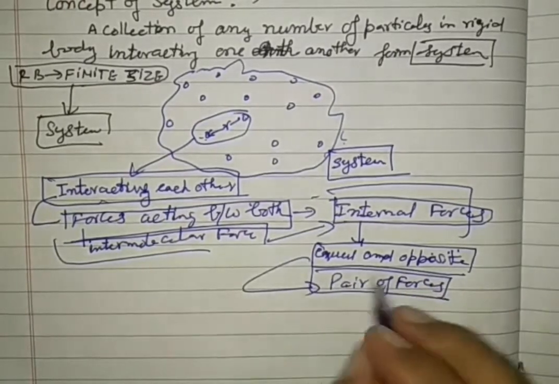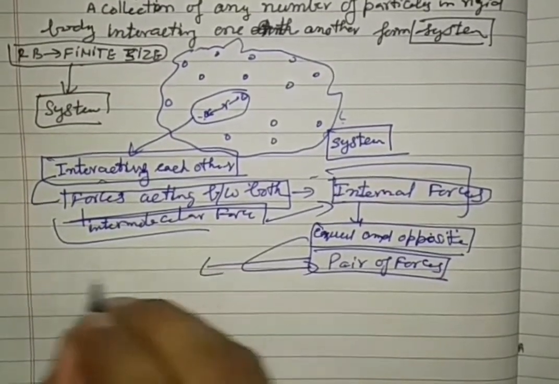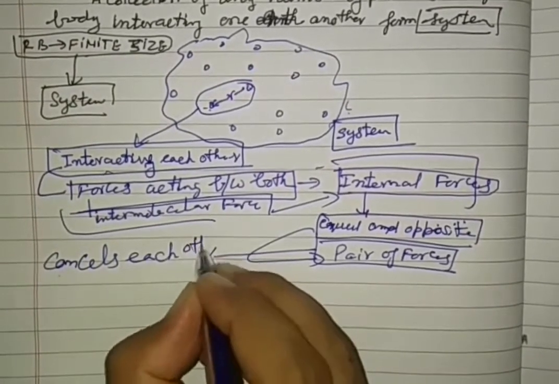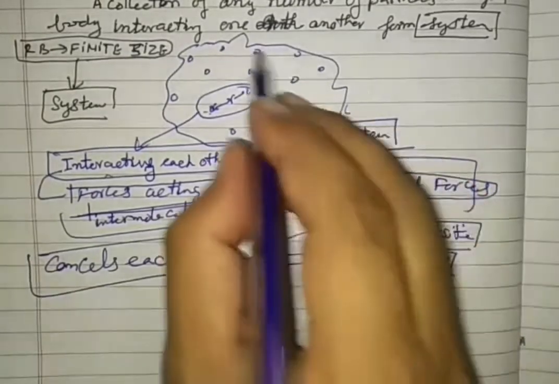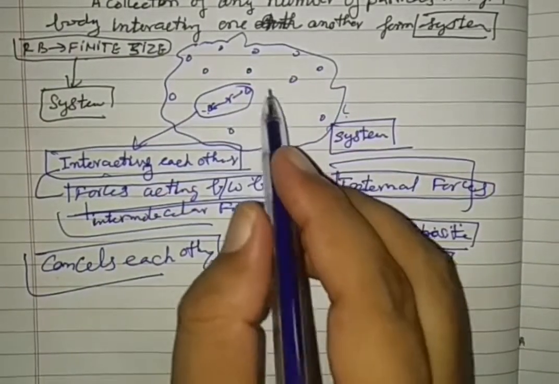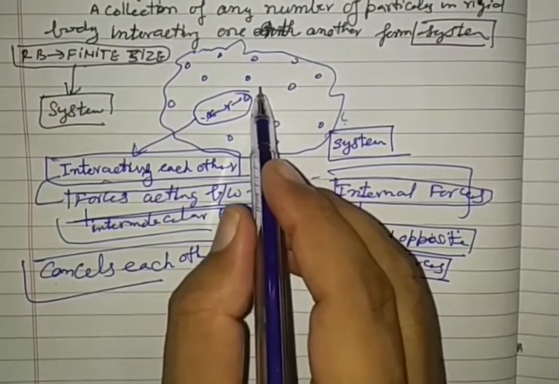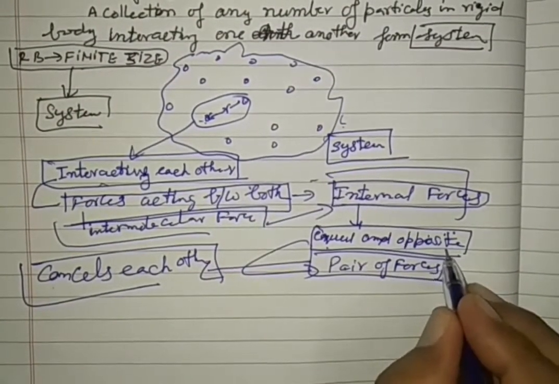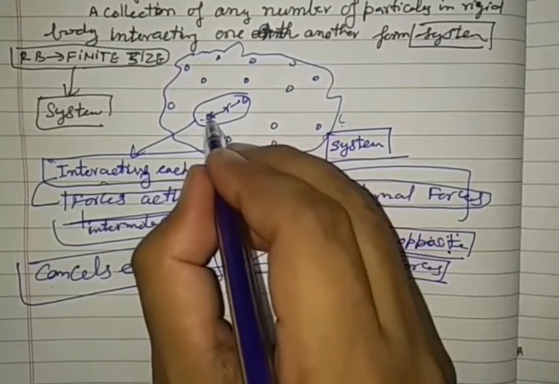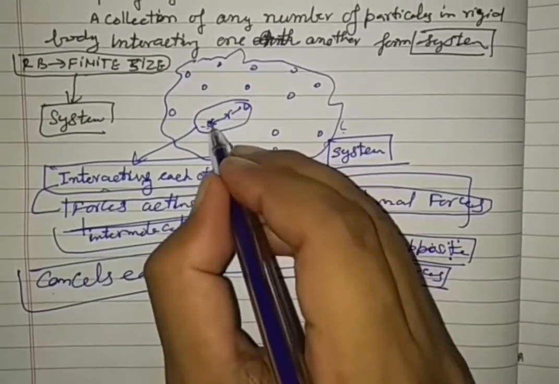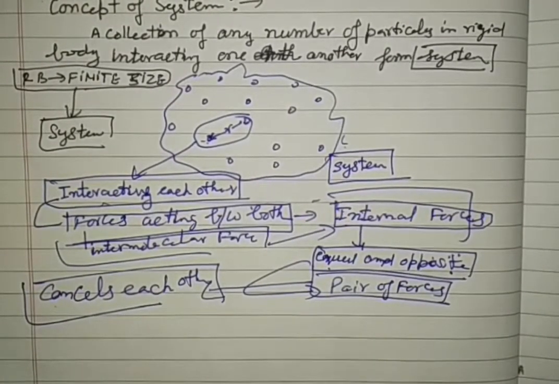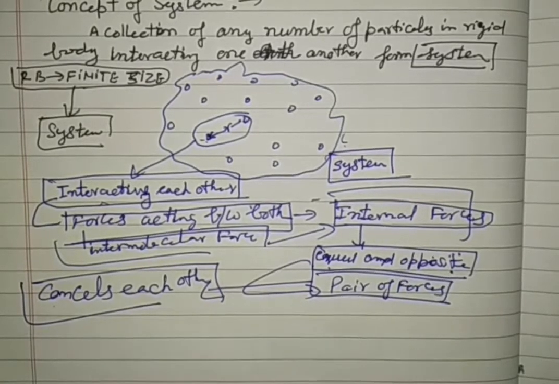This pair of equal and opposite forces cancels each other. So whatever intermolecular forces act between any two particles in the system, these forces are equal and opposite. If particle one is attracting the second particle, the second particle is also attracting the first particle. So there are two forces, acting in opposite directions, equal and opposite, and they cancel each other.